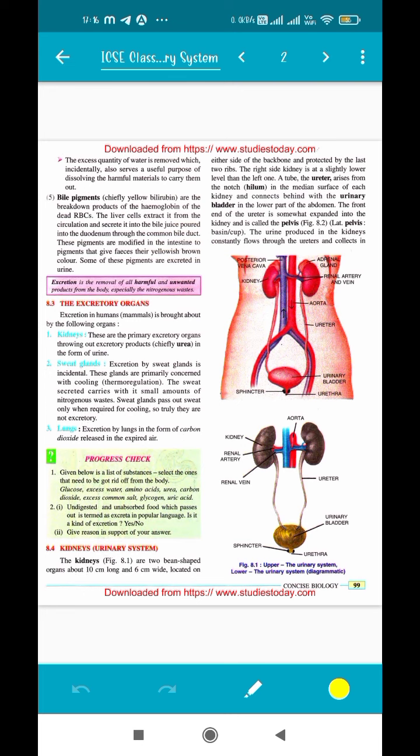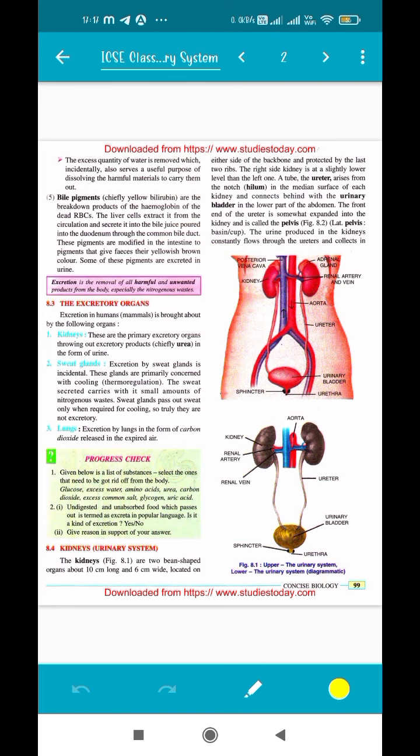So these pigments are also not very essential in our body. They have to be removed, and they are removed in the form of solid waste, which is feces. And this is the major reason why feces have a yellowish tinge to it, because of the bile pigments. So people who have jaundice, their urine also becomes very yellowish because of excessive bilirubin and biliverdin, and their feces appear to be much more yellowish in nature because of this particular reason.